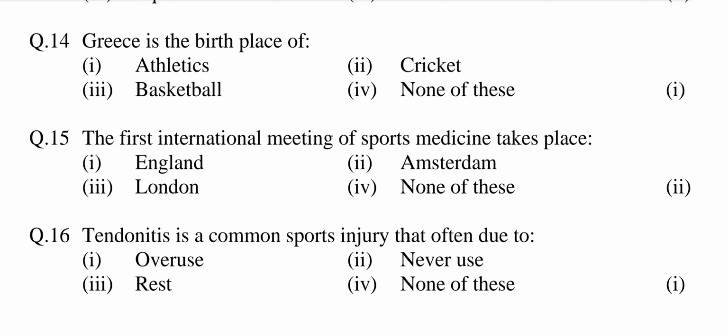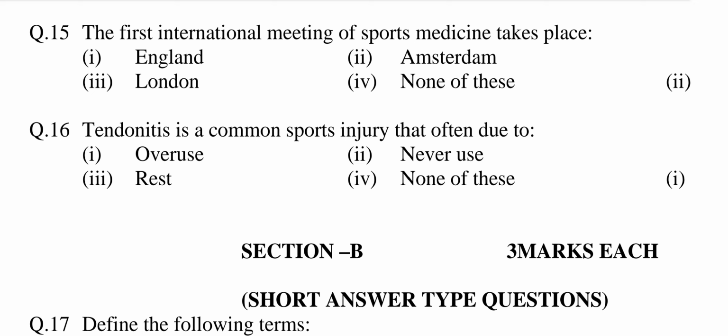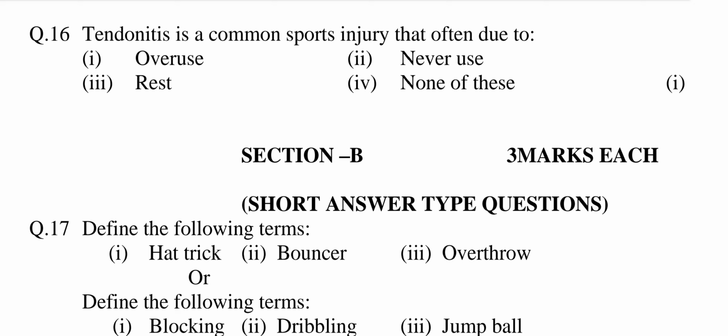Question number 15. The first international meeting of sports medicine takes place. Option first, England. Second, Amsterdam. Third, London. Fourth, none of these. Answer is option second, Amsterdam. Question number 16. Tendinitis is a common sports injury that is often due to option first, overuse. Second, never use. Third, rest. Fourth, none of these. Answer is option first, overuse.